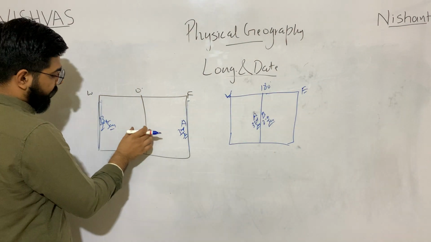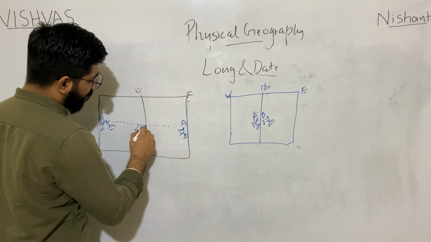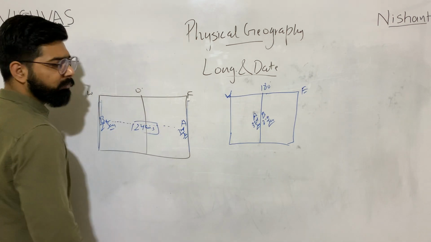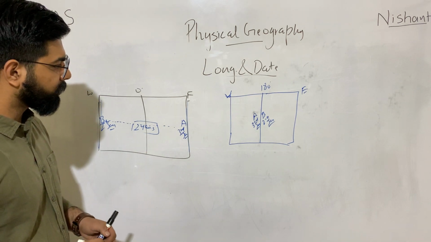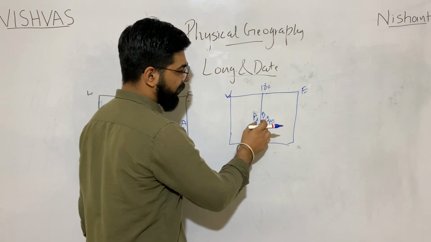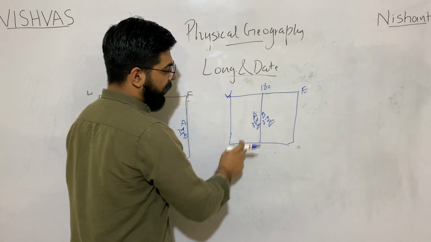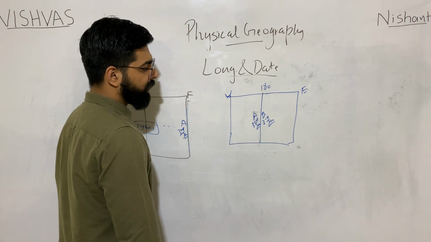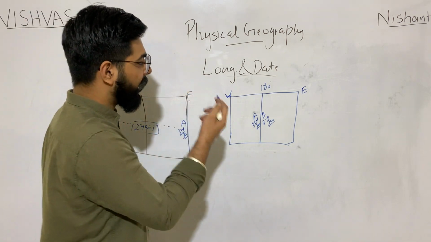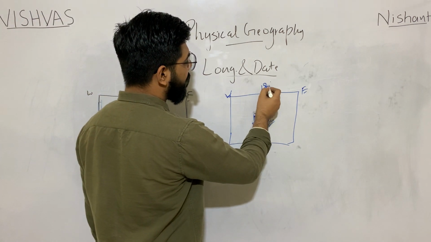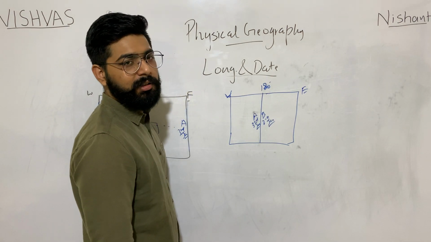So see this diagram first. Over here I can say that there is approximately 24 hours of difference between them. Now when they are together, as the earth is a geoid, still the difference is 24 hours. How is it possible? So we had to make this 180 degree longitude the international date line.